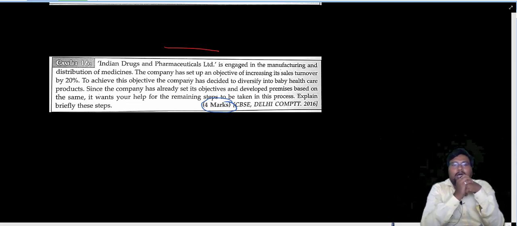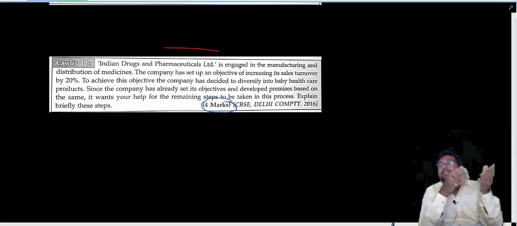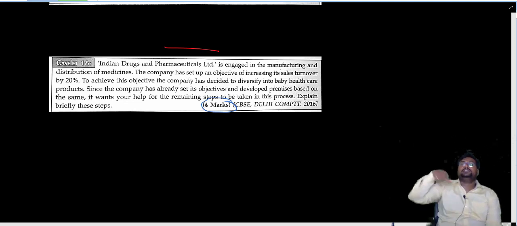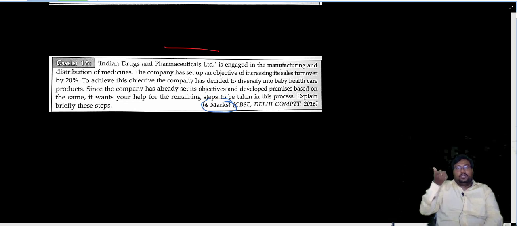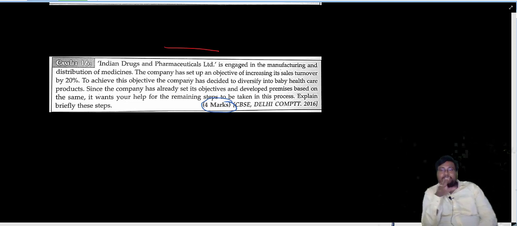So these are all the types of questions which come from the topic of planning process. Sometimes it is asked what are the last 2 steps in the planning process. So the last 2 are follow up and implementing the plan. The first 2 are setting objective and developing premises. This type of question is also asked. Okay, so you just go and prepare the planning process.